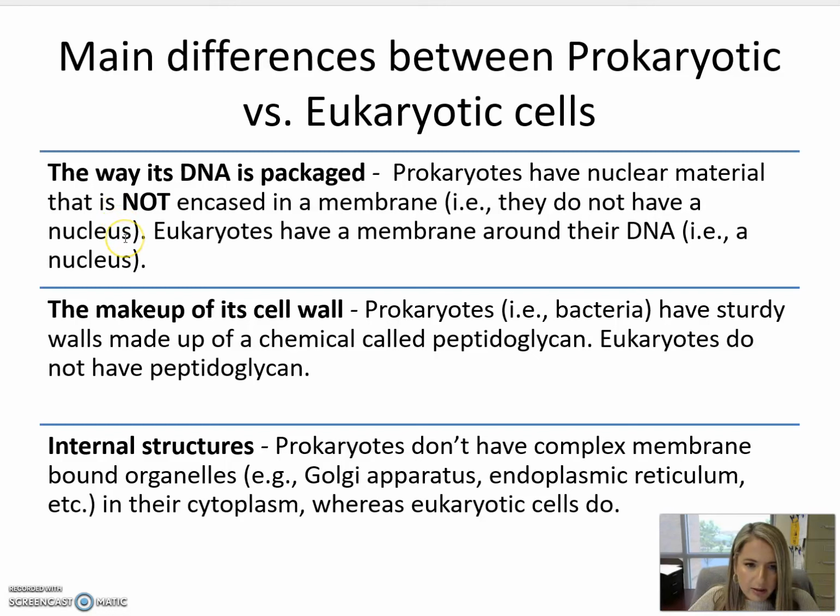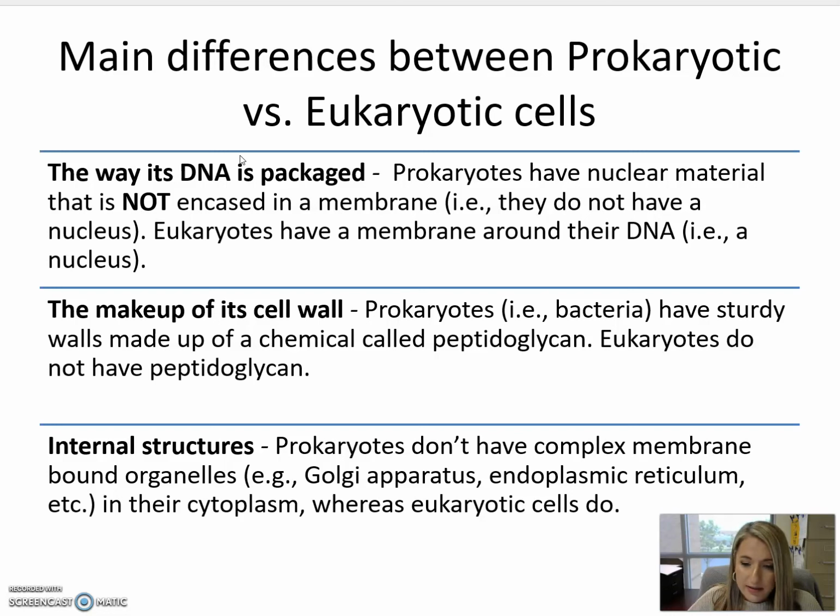One of the primary differences is the way that these cells package their DNA. With eukaryotic cells, they traditionally package their DNA inside of a membrane-bound nucleus. This is probably what you're most familiar with, having gone through other biology courses. When you talk about eukaryotic cells, such as human cells and other animal cells, they do have a nucleus with chromosomes or packaged DNA within.